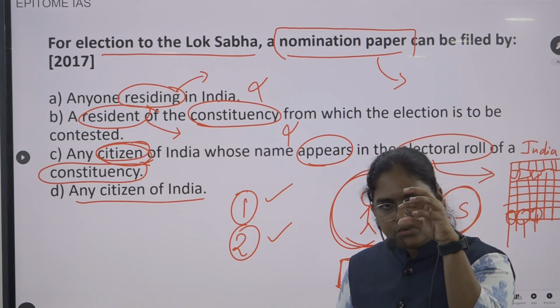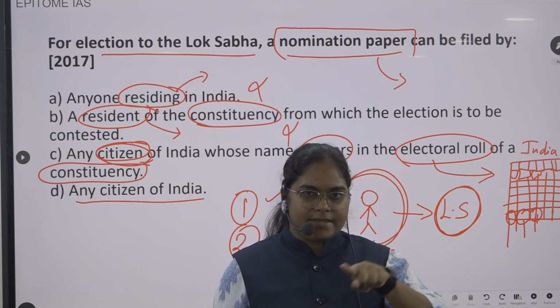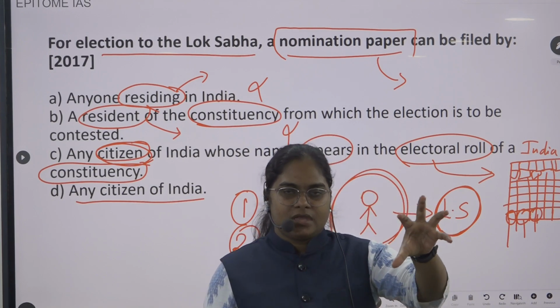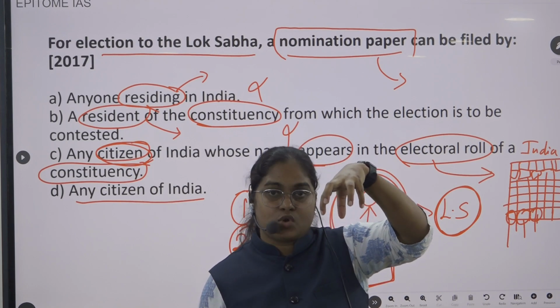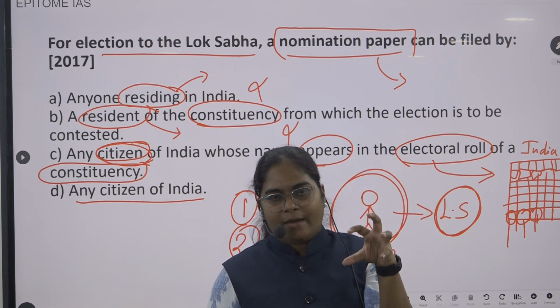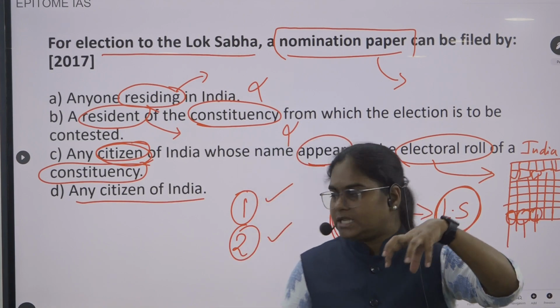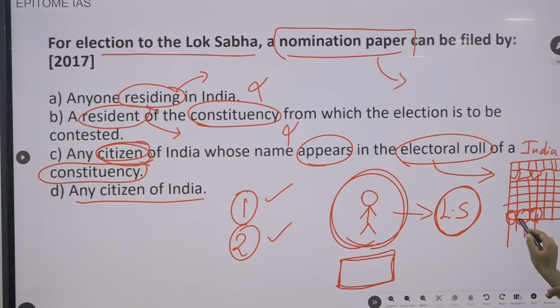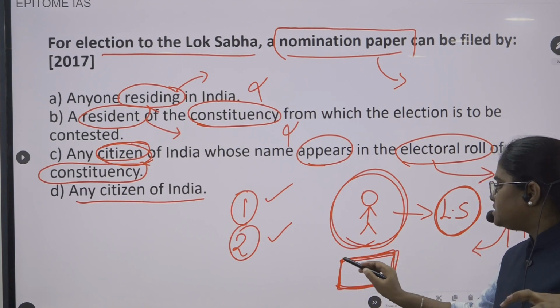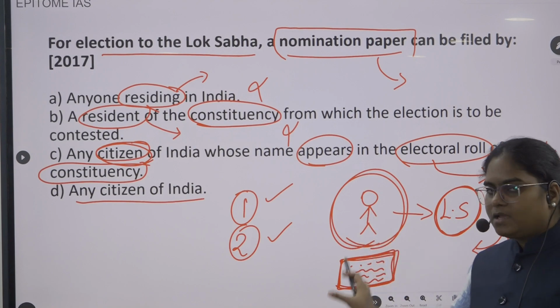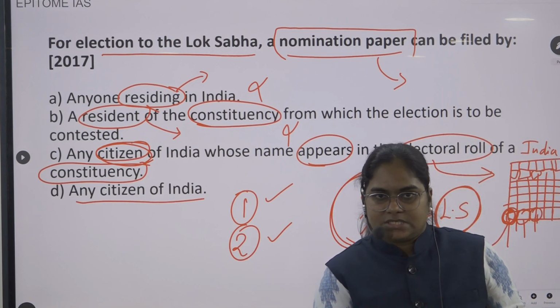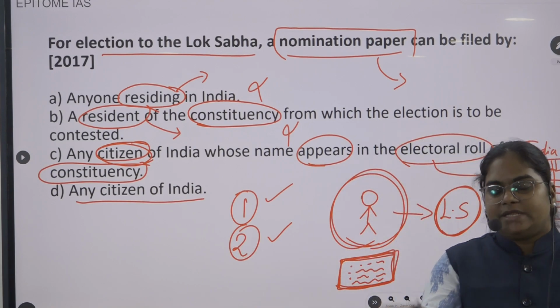So they will be demarcating certain small areas, and they will be considering that particular territorial unit as a constituency. And what happens is, let us take one constituency, this constituency. There are many citizens of India residing in this particular constituency.